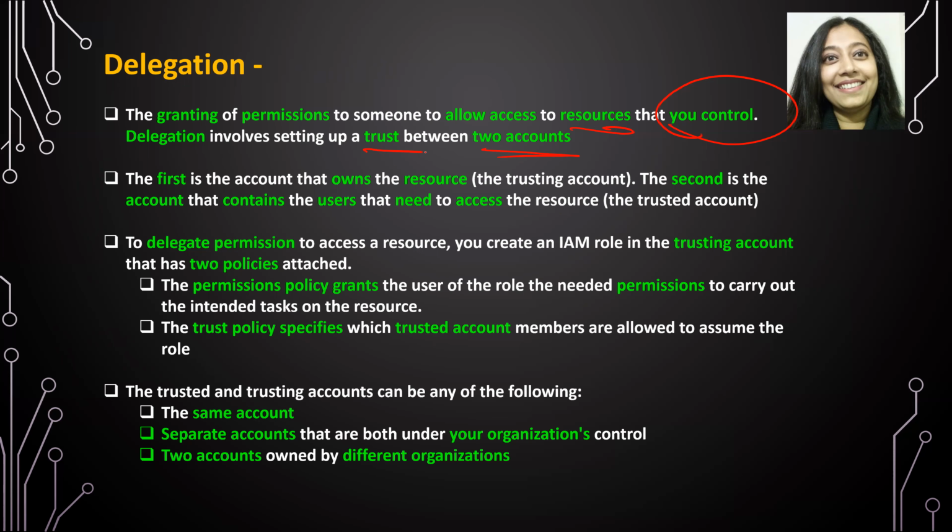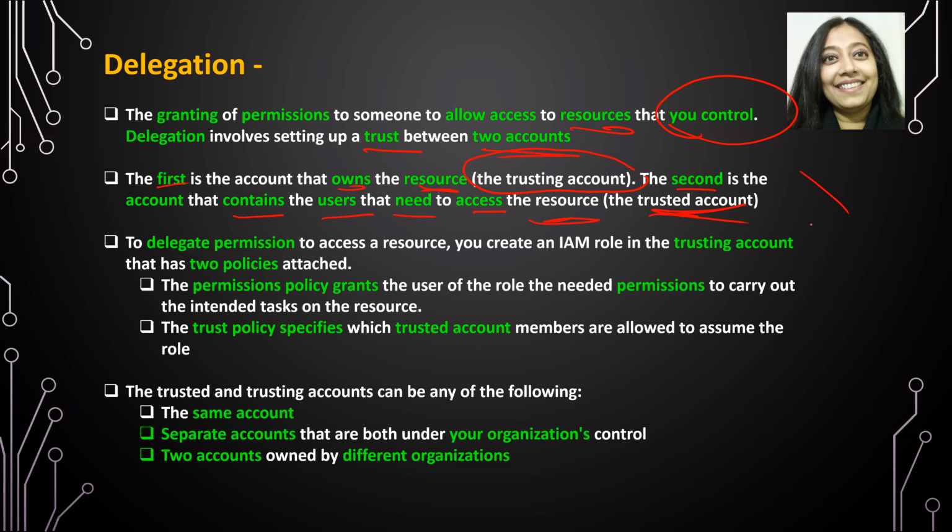The first account owns the resource. The second account contains the users that need access to those resources. The first account is called the trusting account, and the second account that has those identities or users is called the trusted account.